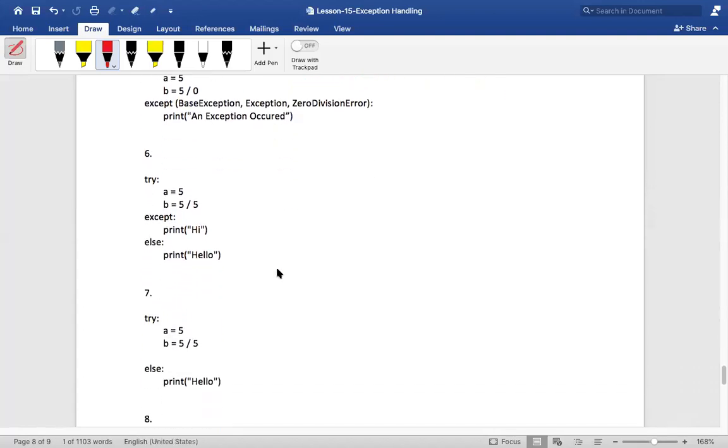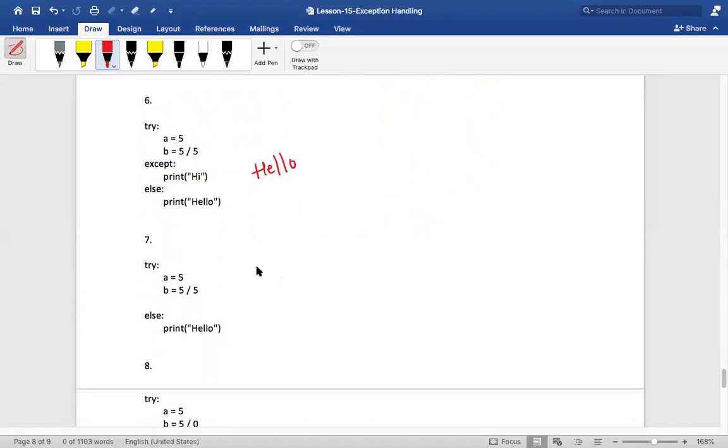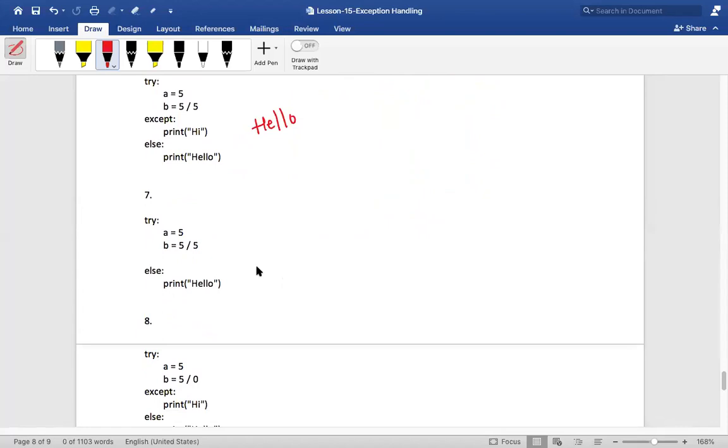Okay. So can you tell me the output of this program now? Sixth one. So 5 divided by 5, except hi, hello. Why did I give you this program? It is so simple. Okay, so the output is hello for now. What about this seventh one?